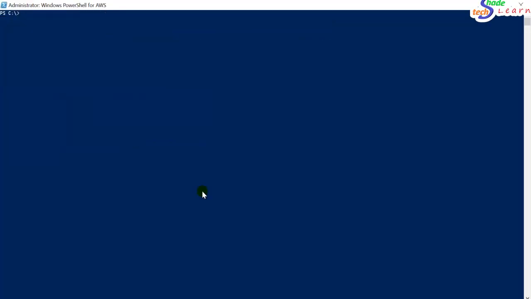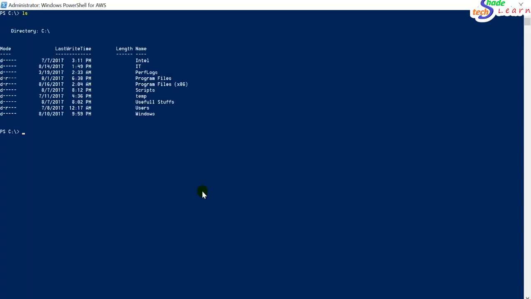And then I will try to clone the URL from the AWS console repository to my PowerShell. Before this, I would like to show you that we don't have an AWS My Repo folder here. When I clone it, it should have an AWS My Repo folder in my C drive.